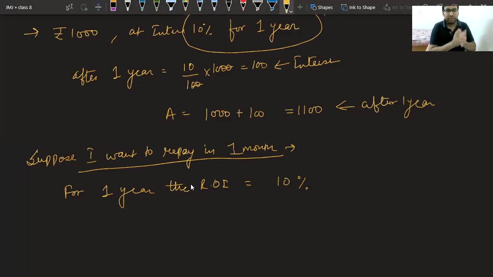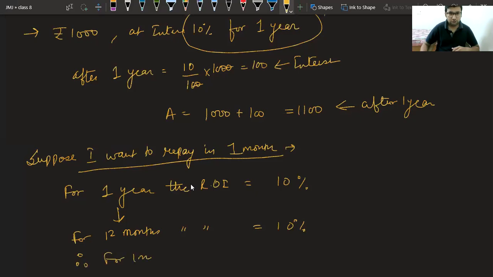Class, tell me, for 1 year you are charging 10% from me. So for 1 month, how much will you charge? Please answer. If for 1 year you are charging 10%, for 1 month, how much will you charge? We will divide by 12. Very good, Ananya. We can write this 1 year as 12 months. So we can say for 12 months, the rate of interest is 10%. Therefore, for 1 month, simple unitary method, we can take this 12 downwards.